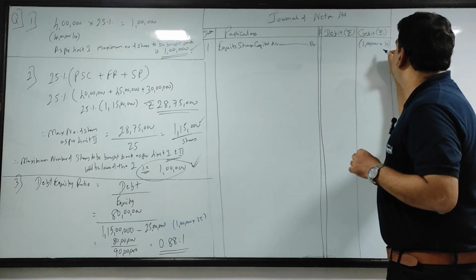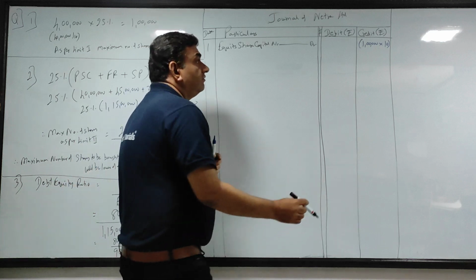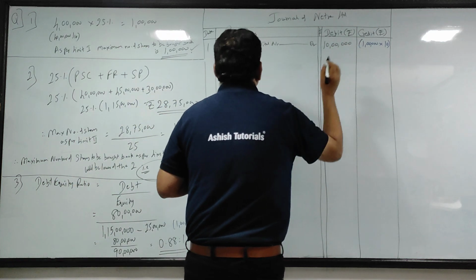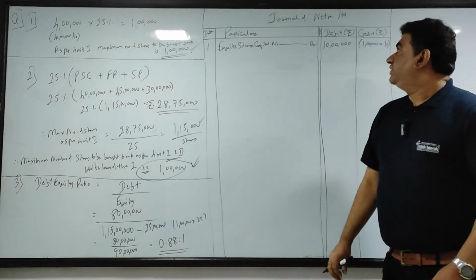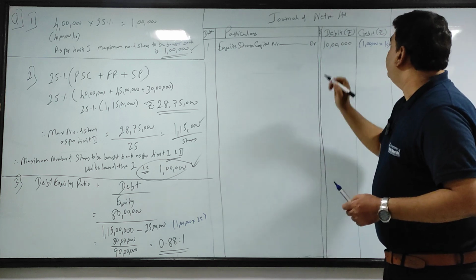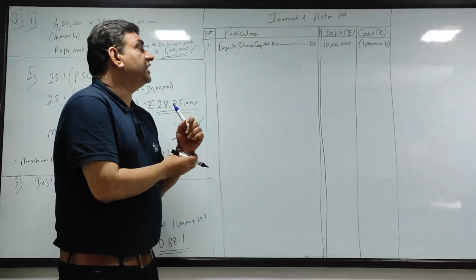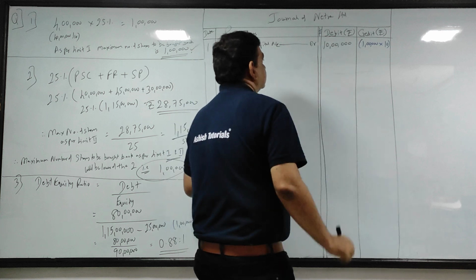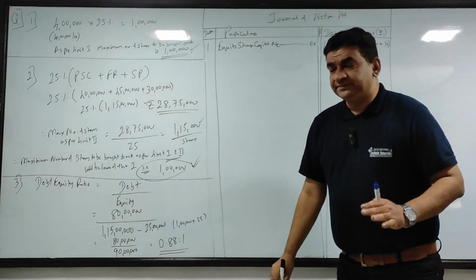So here it will be 1 lakh into 10, that is 10 lakh. So my equity share capital account will be debited by 10 lakhs. 1 lakh equity shares into 10, my equity share capital account will be debited by 10 lakhs.